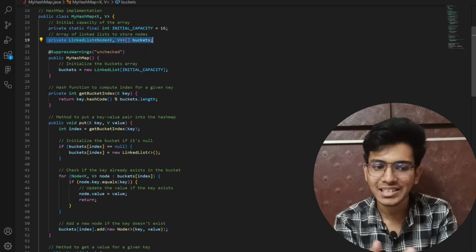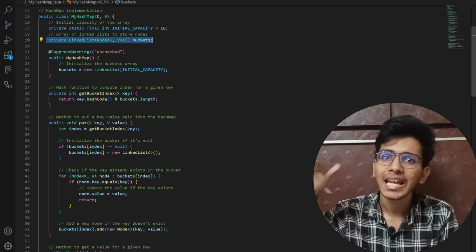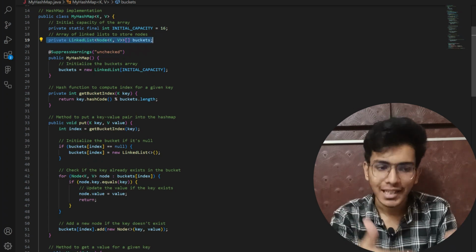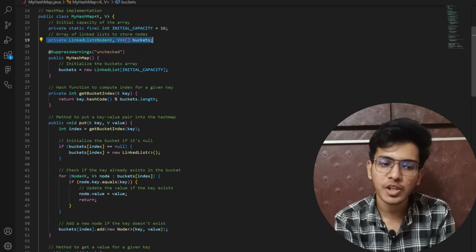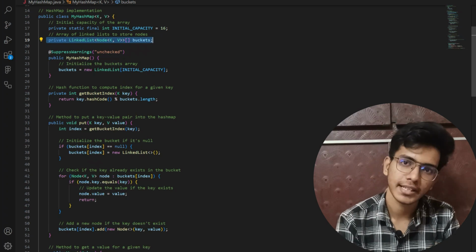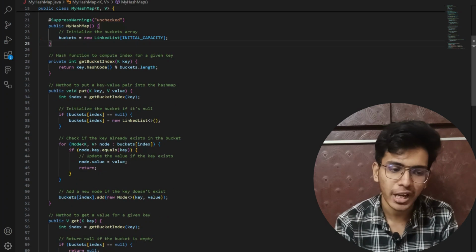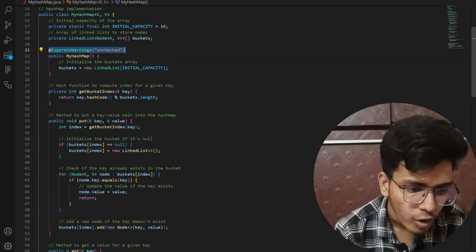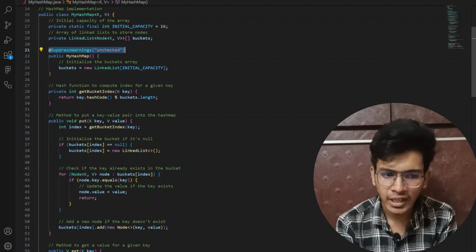So I'm making this private because I don't want any user to access it from my main program. Whenever this class is called, this class's internal function will take care of these two things. That is why I have made this private. Now here you can see that I have written this super warning message.